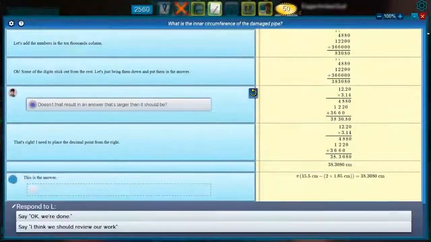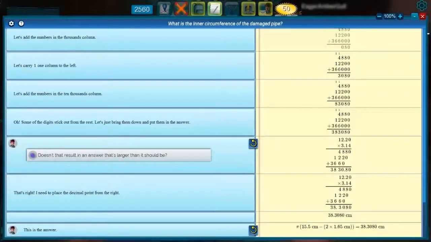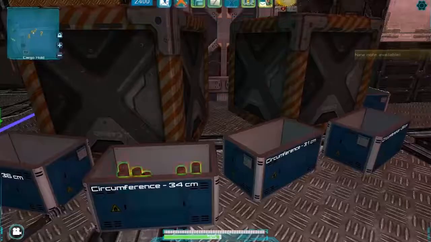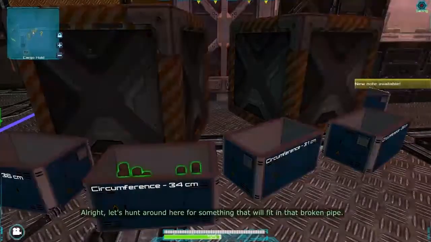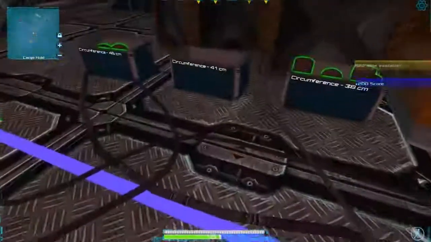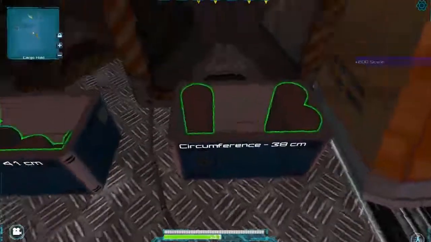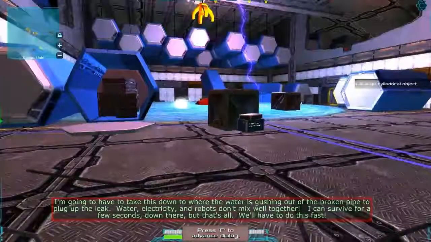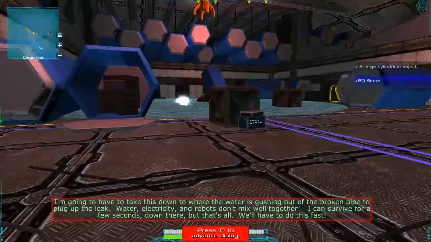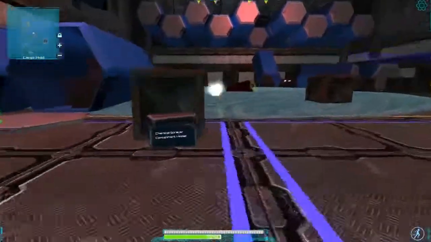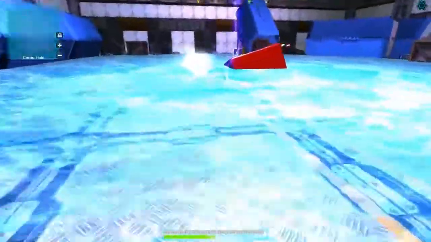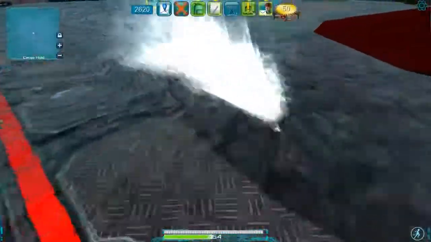Once Elle knows the circumference of the pipe interior, Elle and the player need to find an object that's the right size to plug it up. The player needs to be careful not to have Elle spend too much time in the water, because electrically powered robots and water don't mix. Elle's power level is just one of many limited resources that the player has to help Elle manage in order to be successful in the game.